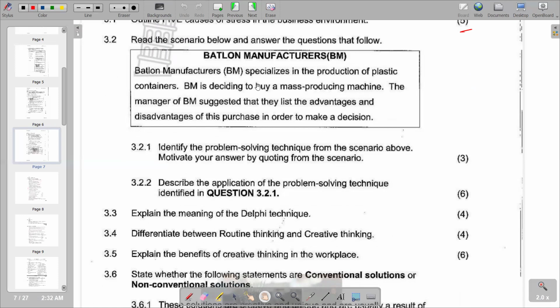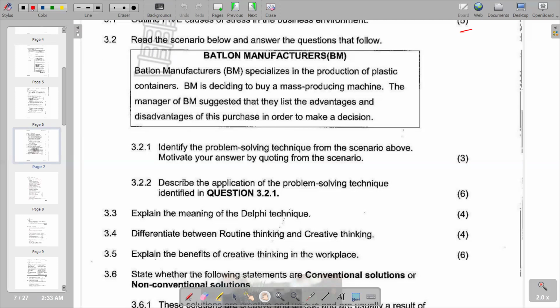Obviously, if you check the information given, you see that force field analysis is the problem solving technique. By motivating it, remember the force field analysis is based on the aspect that you have to take action while the root cause has been identified.